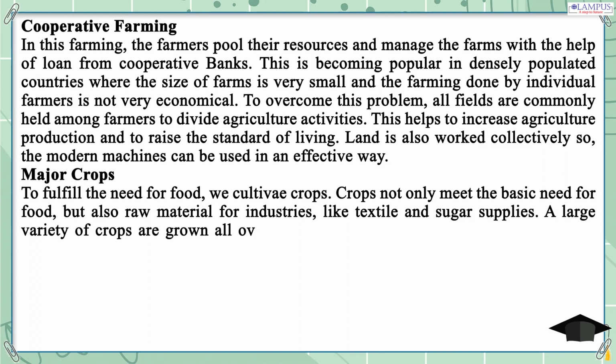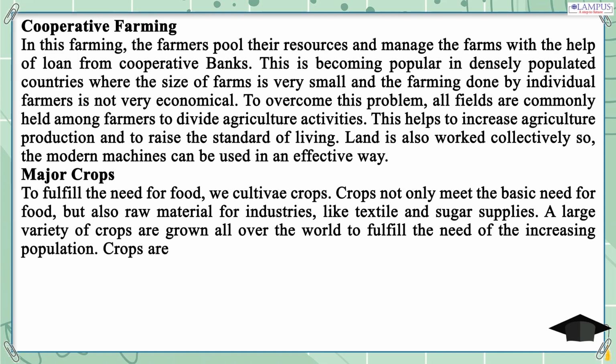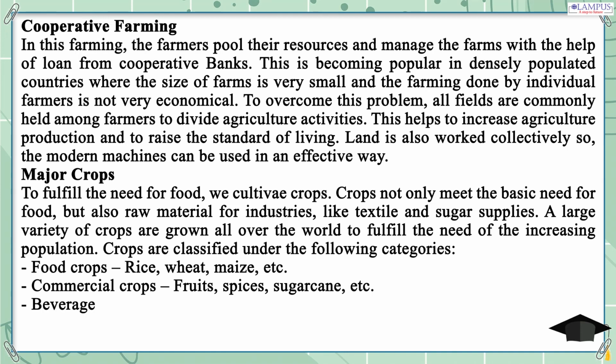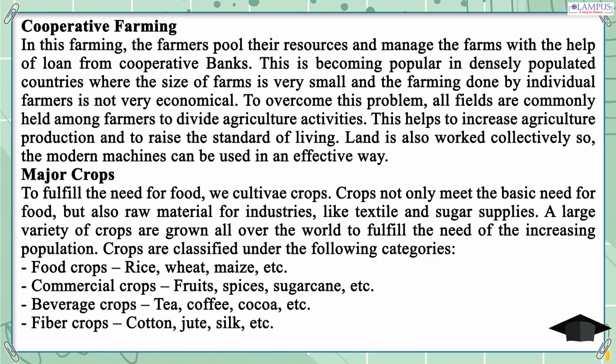Crops are classified under the following categories: food crops, rice, wheat, maize, etc. Commercial crops, fruits, spices, sugarcane, etc. Beverage crops, tea, coffee, cocoa, etc. Fiber crops, cotton, jute, silk, etc.